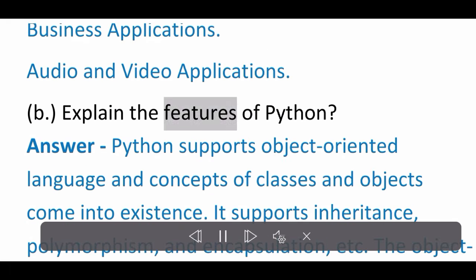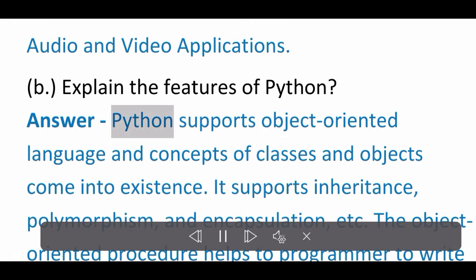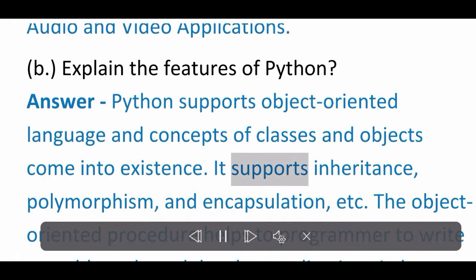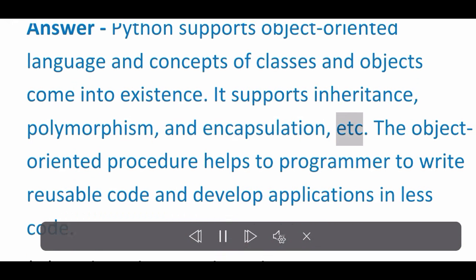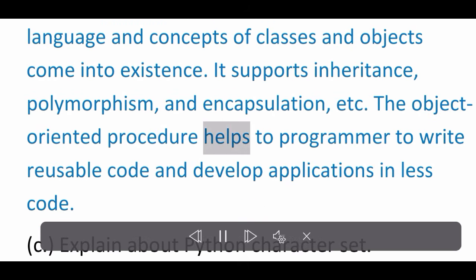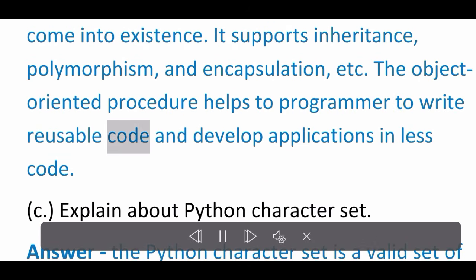B. Explain the features of Python. Answer: Python supports object-oriented language, and concepts of classes and objects come into existence. It supports inheritance, polymorphism, encapsulation, etc. The object-oriented procedure helps the programmer to write reusable code and develop applications in less code.